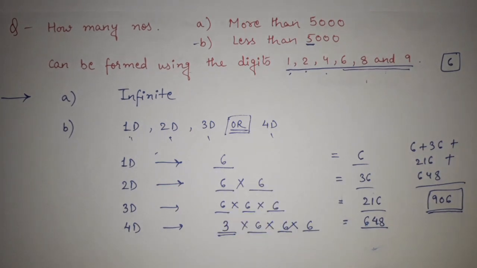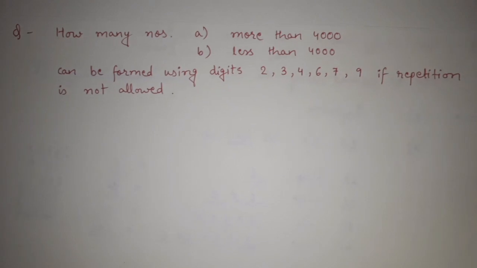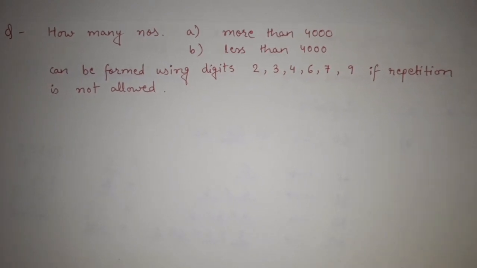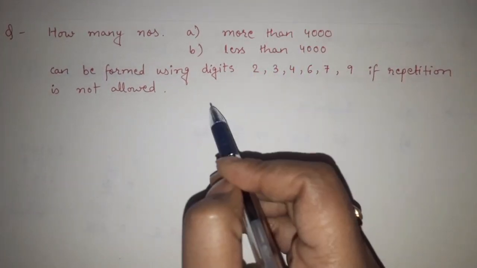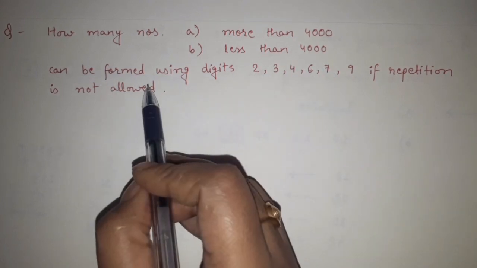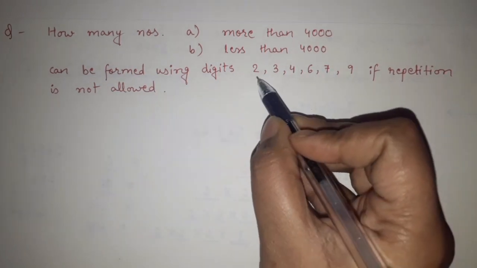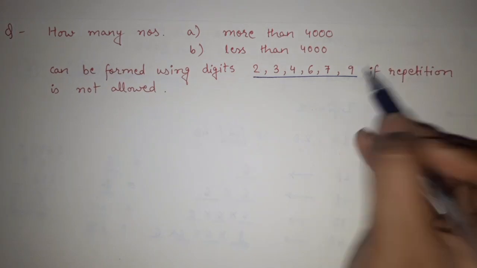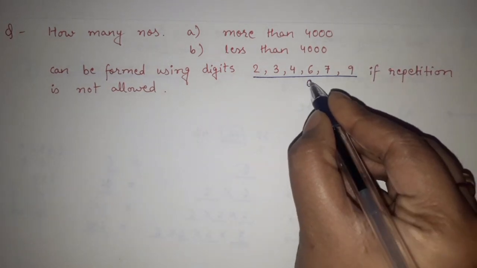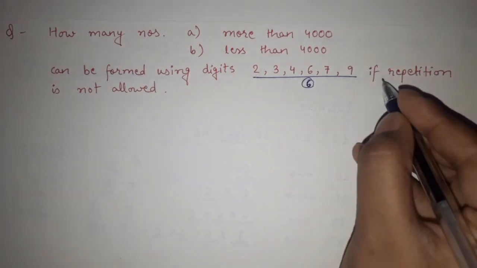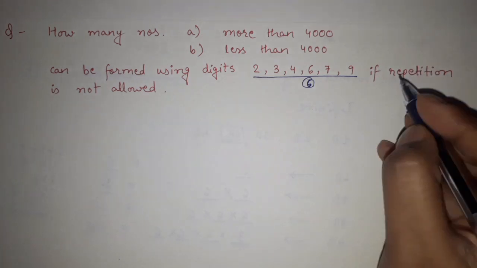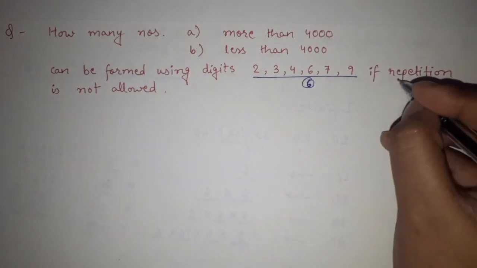So see, let me take one question that is very similar to this, but yes, you have to apply a different kind of logic for that question. See, how many numbers, again more than 4000 and less than 4000, can be formed using the digits, again 2, 3, 4, 6, 7, 9. Again these 6 digits are given. But what is the condition given here? If repetition is not allowed.